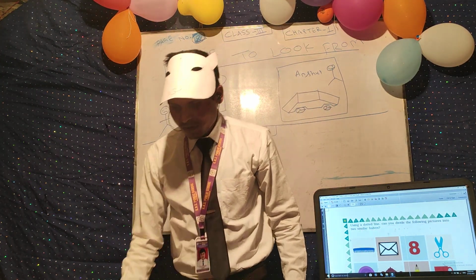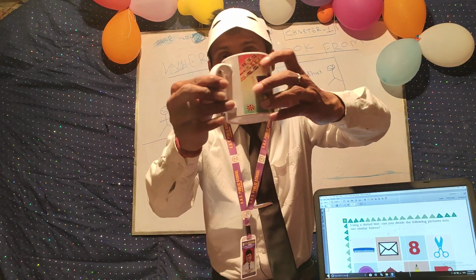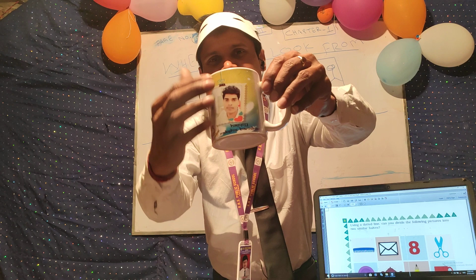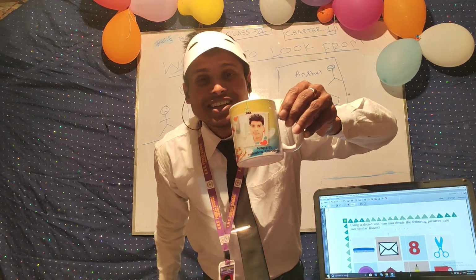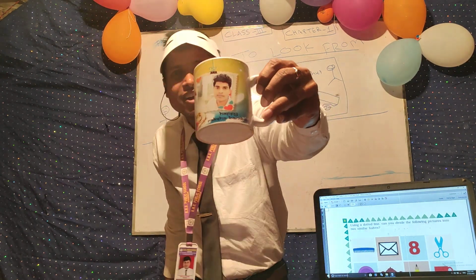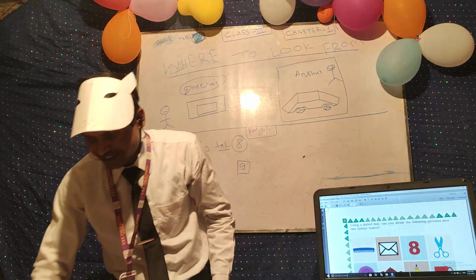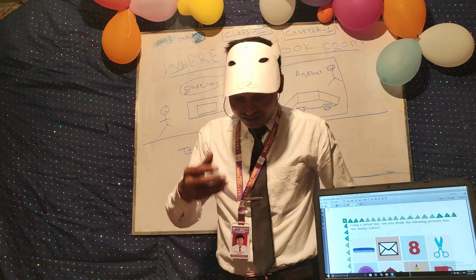Now come to the cup. I have told you, this is not a symmetrical figure. This is an asymmetrical figure. You can divide this cup into halves, but not equal halves. They are unequal halves because this side is different from this side. So it is not a symmetrical figure.